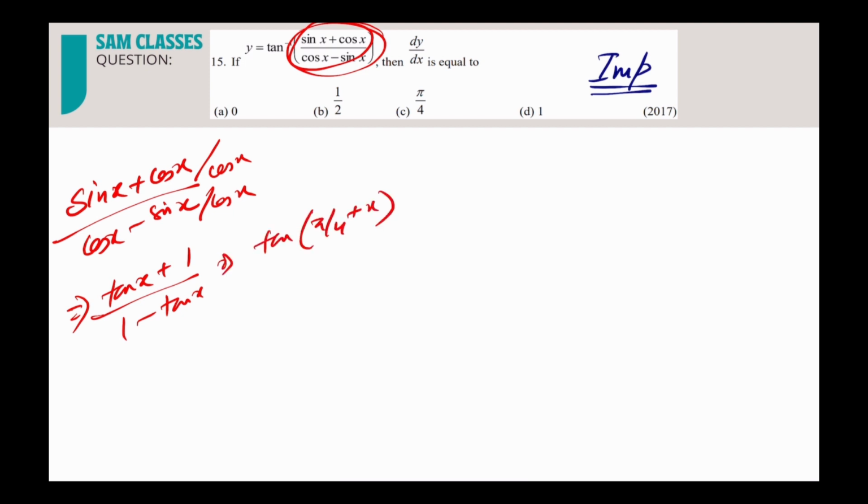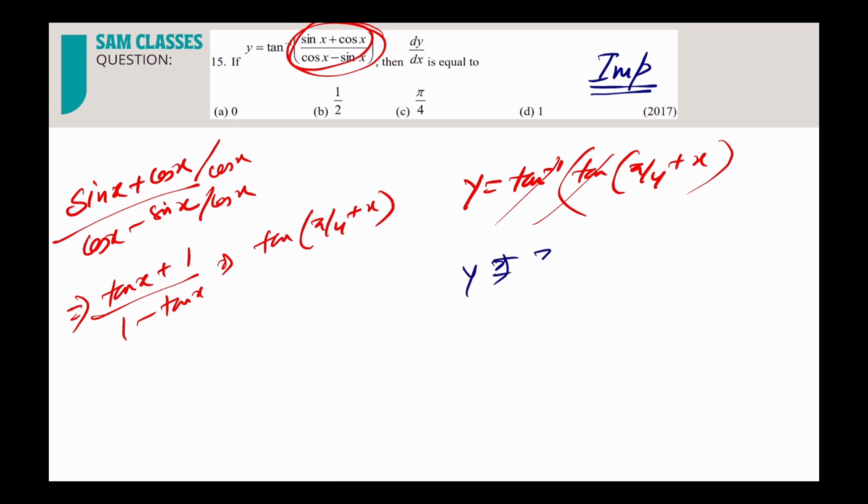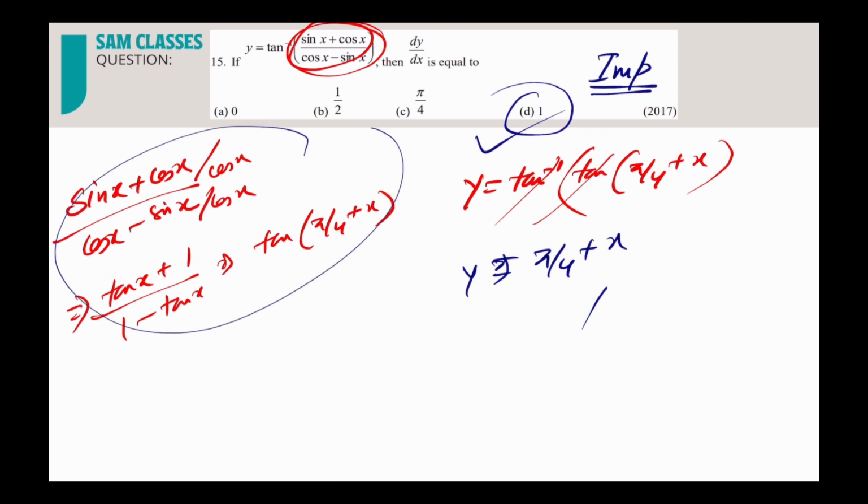If you remember tan of a plus b. If somebody is dividing by a sign, you will get tan of pi by 4 minus x. So that also you can do. So what you got is y is equal to tan inverse of tan of pi by 4 plus x. So this is gone. What is left? Pi by 4 plus x. So y is equal to pi by 4 plus x. Differentiate, and you'll get 1. That's it. Is it really that difficult? So simple it is. If you remember this result, we can use it in a lot of places. So this result is important.